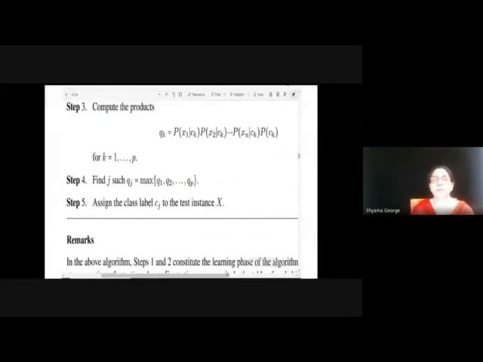Then we compute the products Qk equal to probability of x1 given Ck, x2 given Ck, etc. After computing the products, we take the maximum of Q1, Q2 and Qp, and we assign the class label Cj to the test instance x. If Qj is the maximum, the class label Cj is assigned to the test instance x.